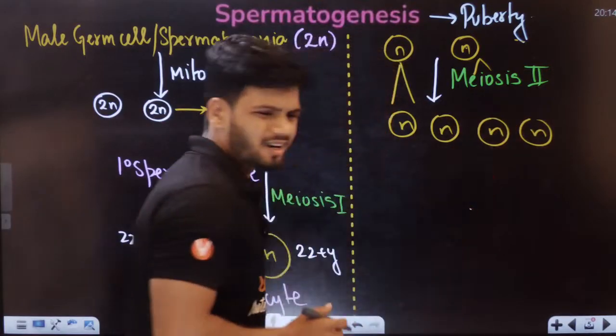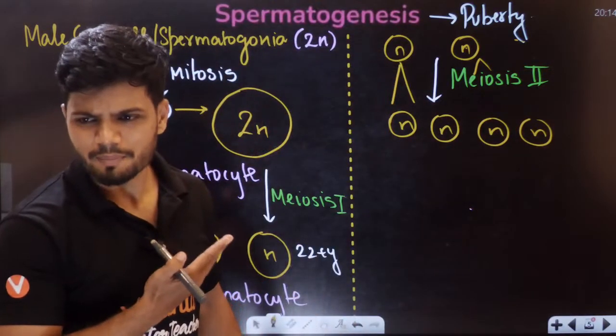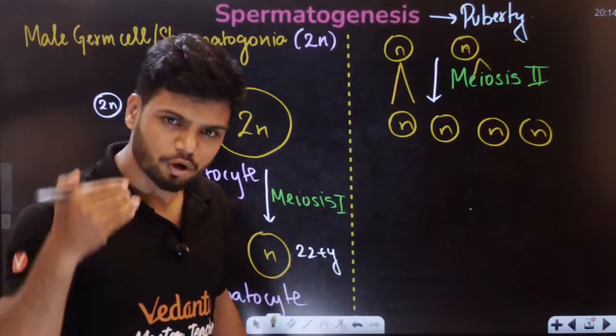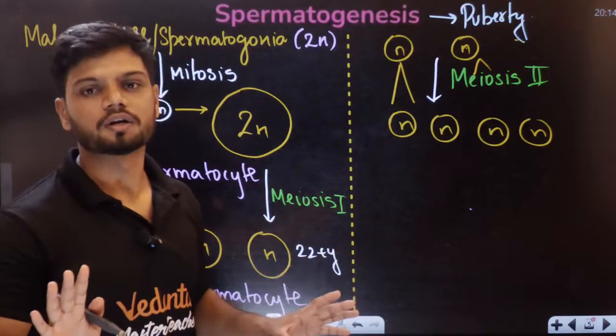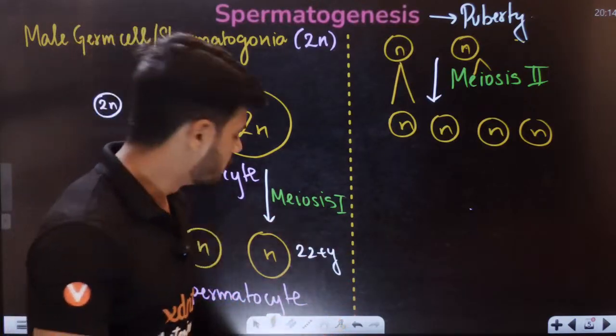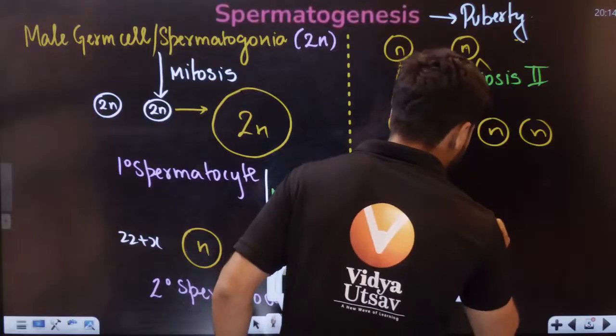And students, do they look like sperm? From any angle, top, bottom, corner, do they look like sperm? They do not. Where is the head? Where is the tail? It is not there. So students, these structures are called spermatids.